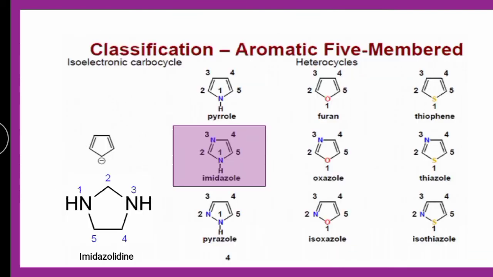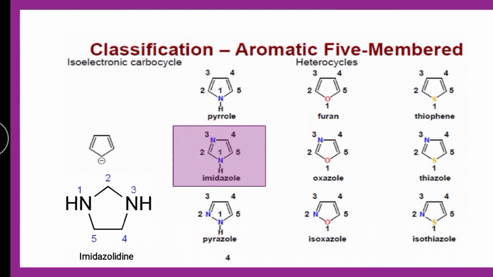As you can see in the structure, this imidazole belongs to the nitrogen series. A central nitrogen is pyrrole, second position nitrogen is pyrazole, and first and third position nitrogen is imidazole. Dazole is for 2 nitrogen: at first position one nitrogen is there and at third position another nitrogen is there.